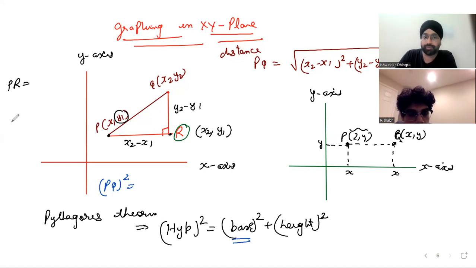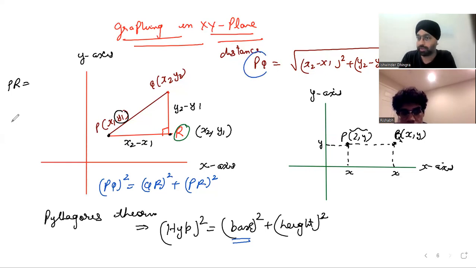What is the base over here? QR squared. What is the height over here? PR squared. Wonderful. Got it? Now, what is PQ squared? We need to find out PQ, isn't it? I don't know what PQ is. So I can write PQ squared is equal to what?